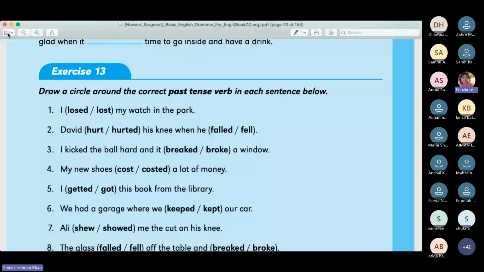So this is your classwork. When the class ends at 10, you will stay there and you will complete these exercises. And then in the next class, maybe tomorrow or the day after, whenever I have a slot in my schedule, we are doing the past progressive tense very, very quickly. I hope all of this is clear.